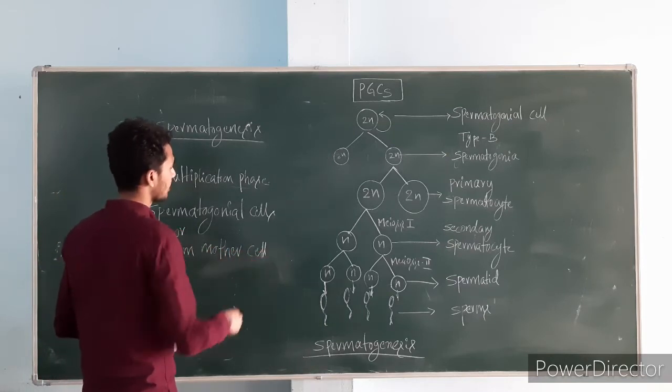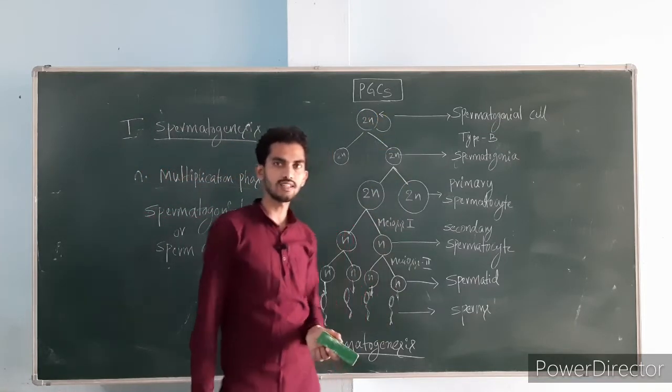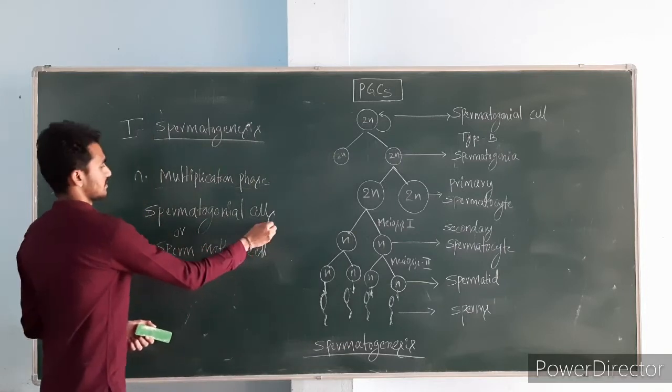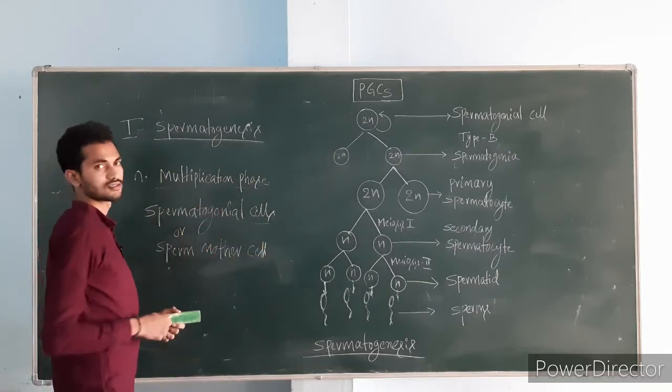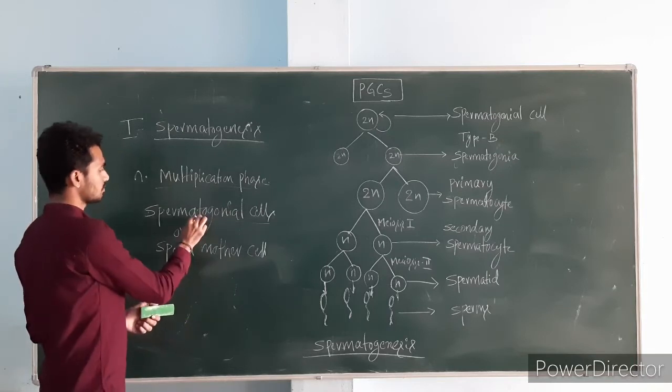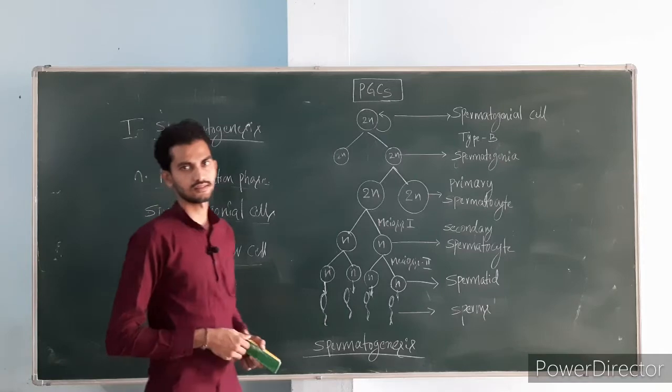In the embryonic life, the primordial germ cells will migrate to the testis, and there they will reside as immature spermatogonial cells. These spermatogonial cells are also called sperm mother cells.